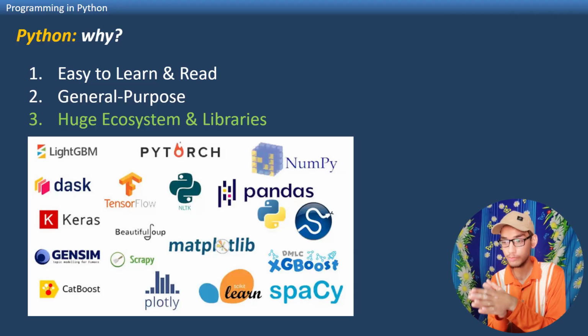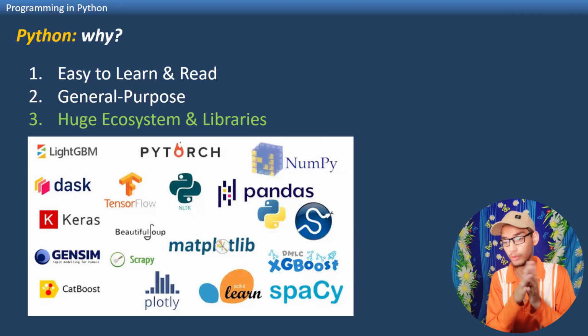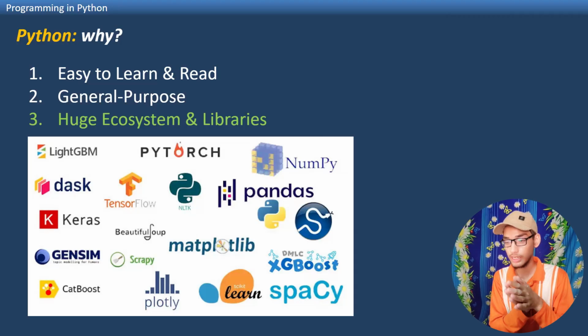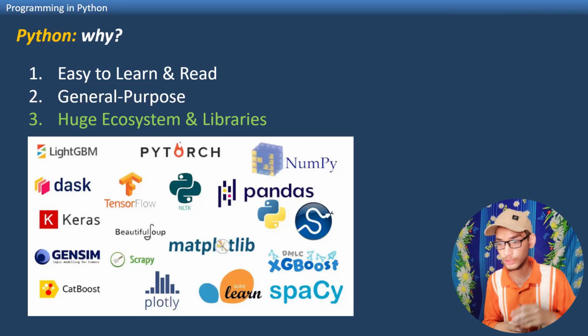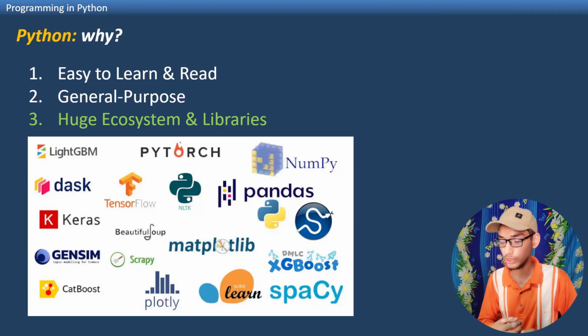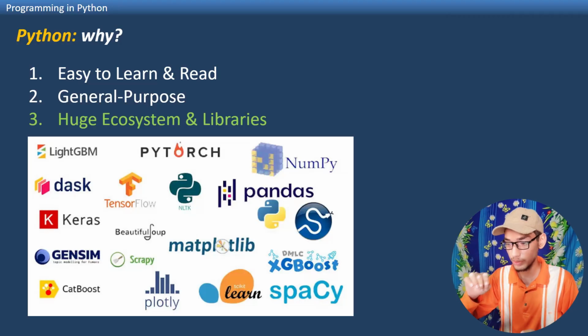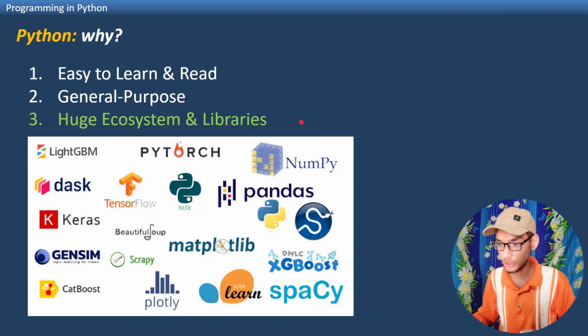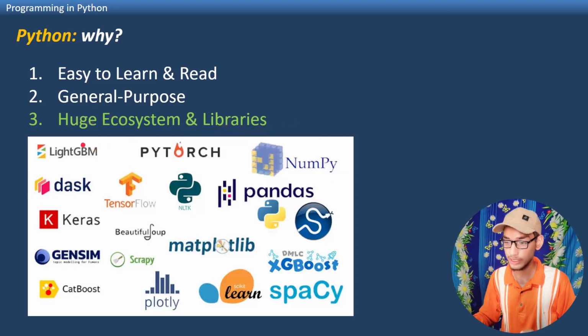So a library is pre-written code which is available over the internet, over repositories and databases, etc. We just install them and use them in our code instead of writing all of the code from scratch. So 1,000 lines of code compress into just a few lines. So it has a huge ecosystem and libraries.